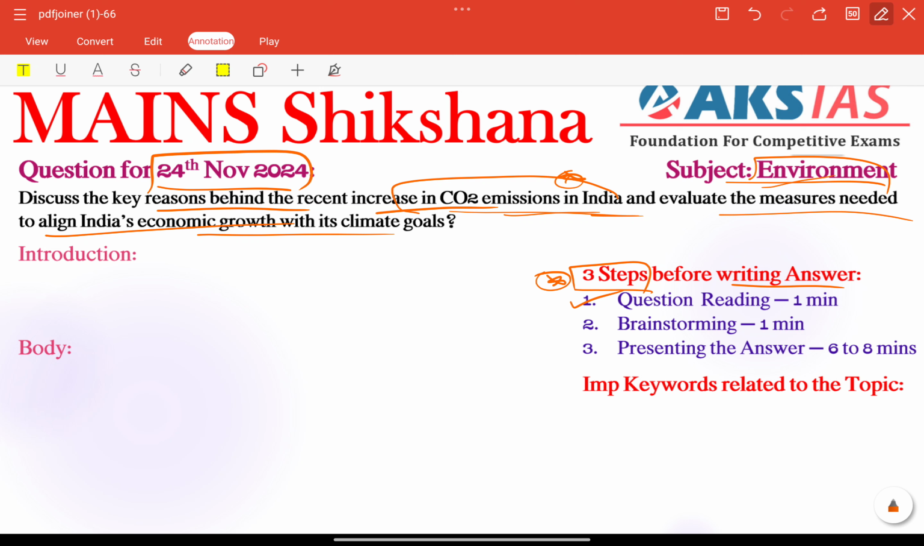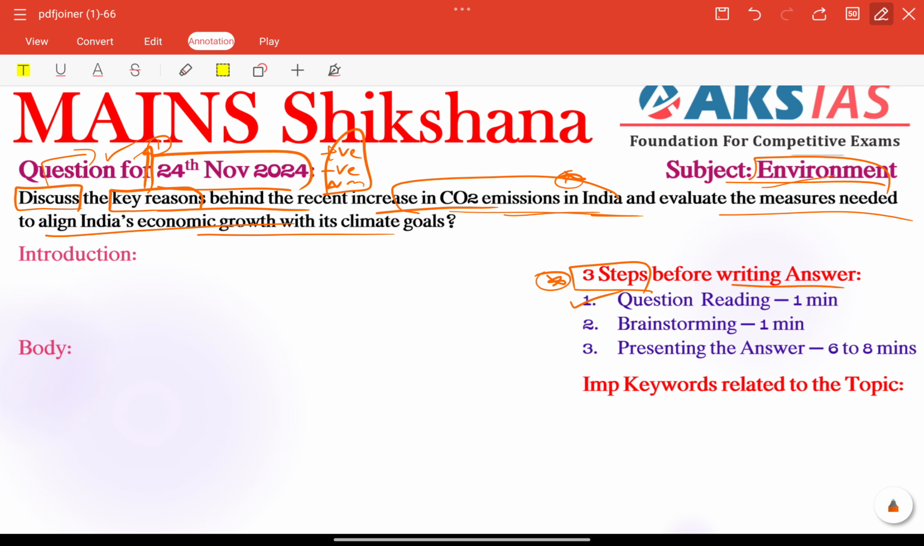So what are the important question tags here? Discuss is the only important question tag here. We need to focus on providing positives and negatives and also some needed measures. That is the clear-cut definition of the question tag discuss. So what are the keywords here? Key reasons is the first important keyword.